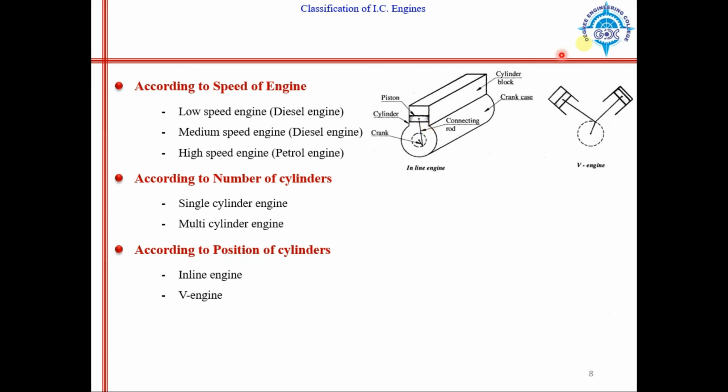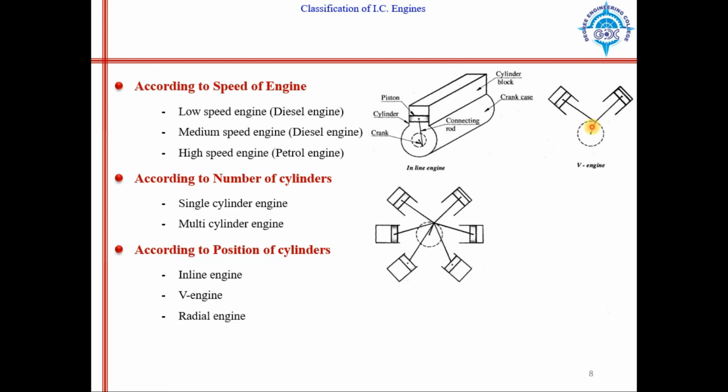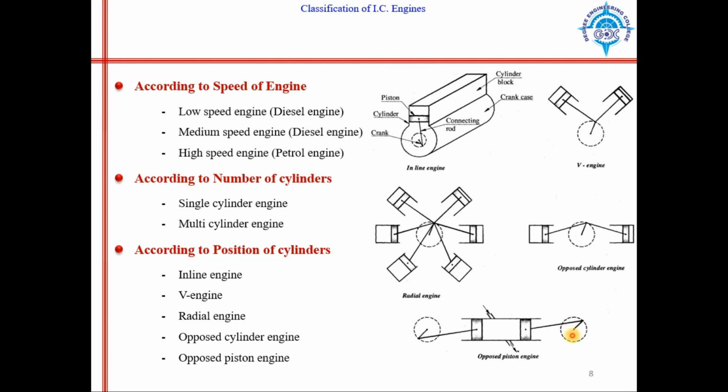Then the V engine, in which cylinders are arranged in a V shape. Then radial engines, in which cylinders are arranged in a radial manner. Opposed cylinder engines, in which cylinders are opposite to each other. And opposed piston engines, in which pistons are opposite to each other.